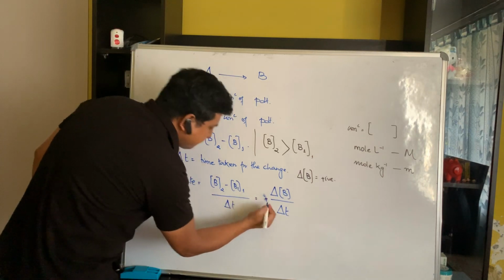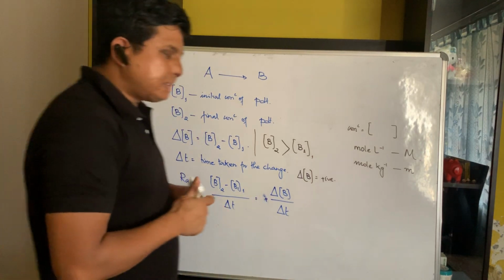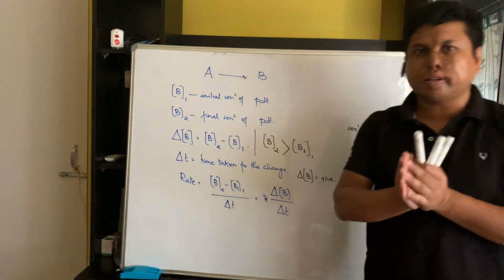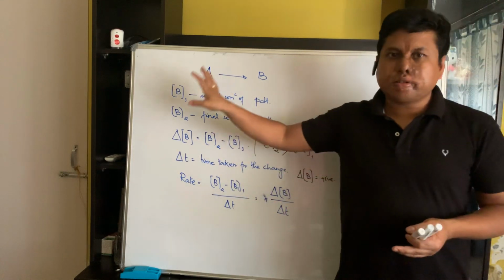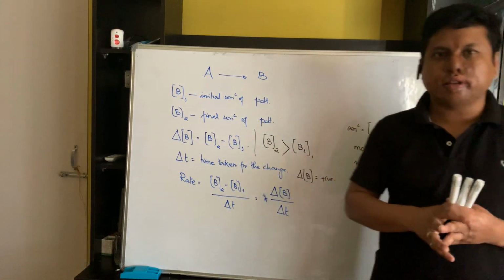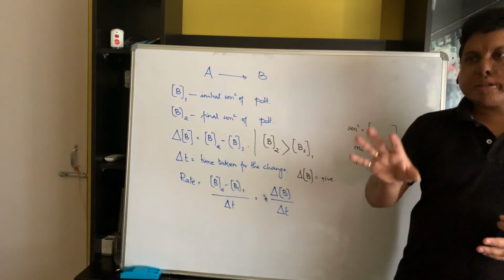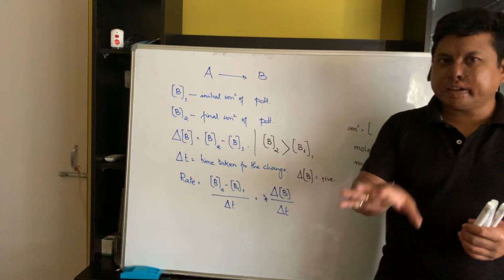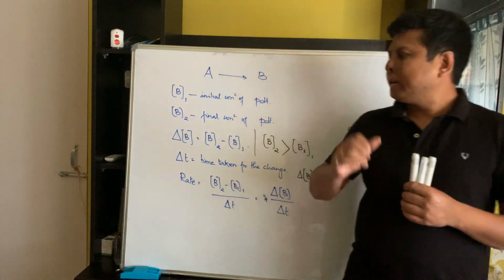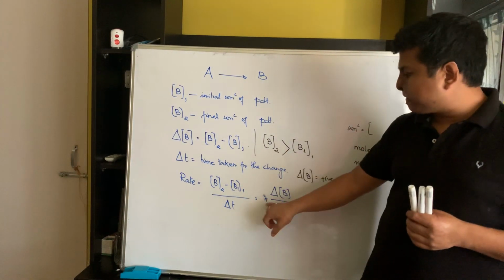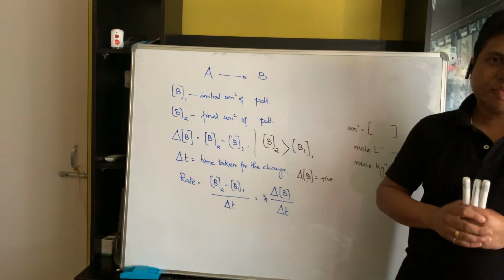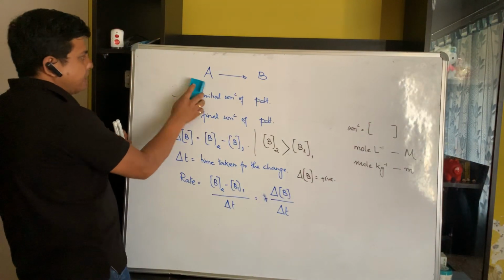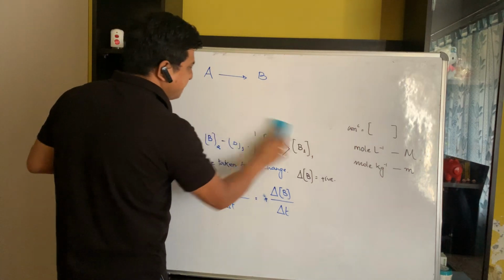So we learned in this topic that the rate of a reaction can be expressed in terms of either concentration of reactant or in terms of concentration of product. Whenever you express the rate in terms of concentration of reactant, we have to place a negative sign before the rate expression. And in terms of product, you have to place a positive sign. So from this segment, we can expect some question at the board level.